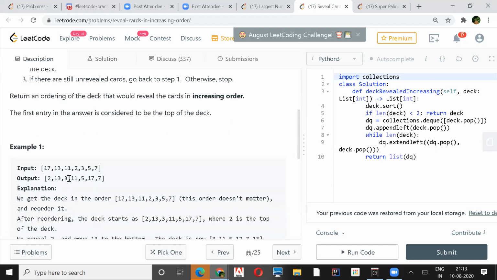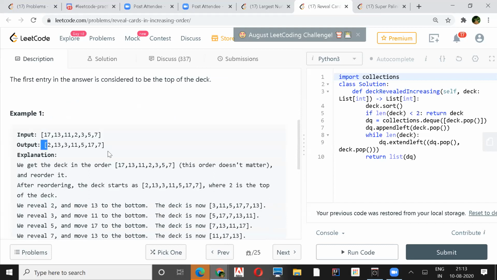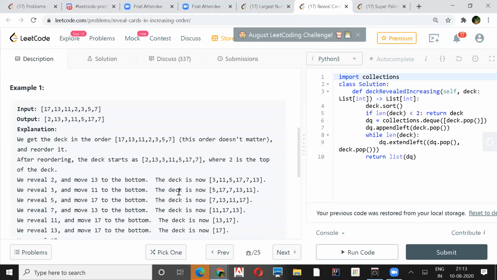According to the example, if you see what they are doing, first they are taking 2 and removing it, and the next number is 13, so they put 13 at the last. Now 3 is taken out, and once 3 is taken, 11 is stacked at the back of this array of cards.